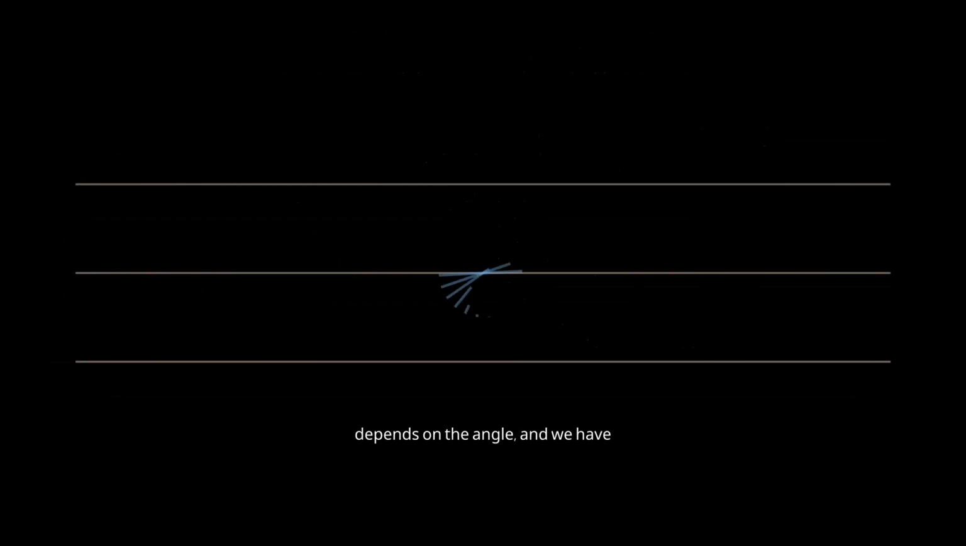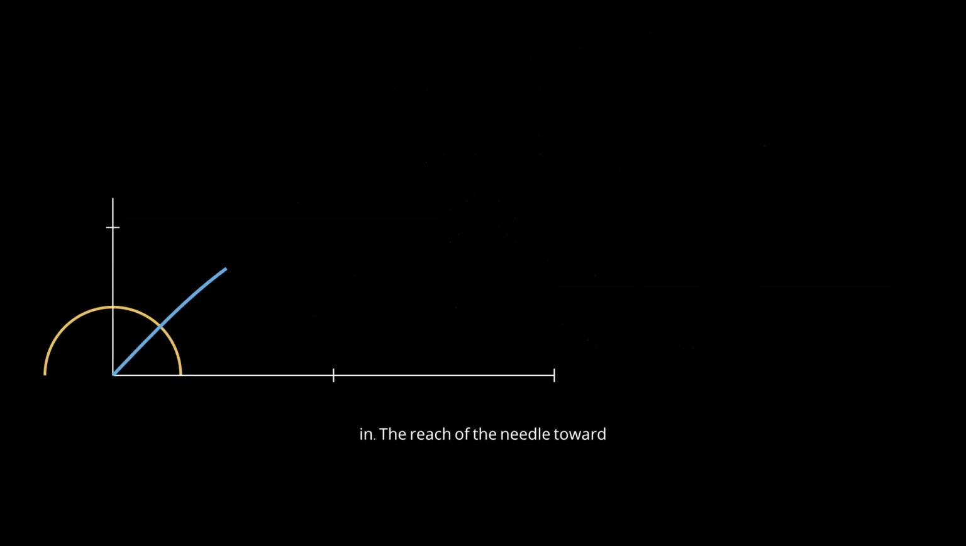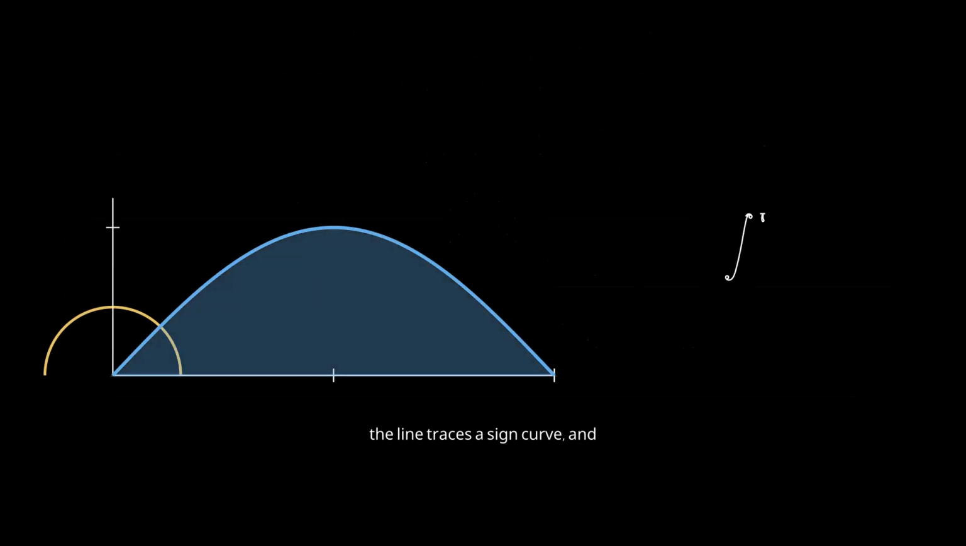So the chance of crossing isn't a single number. It depends on the angle, and we have to average over every possible angle. When you carry out that average across all orientations, a circle sneaks in. The reach of the needle toward the line traces a sine curve, and integrating it brings out the number pi. The result is elegant. The probability that a needle crosses a line is exactly 2 over pi.